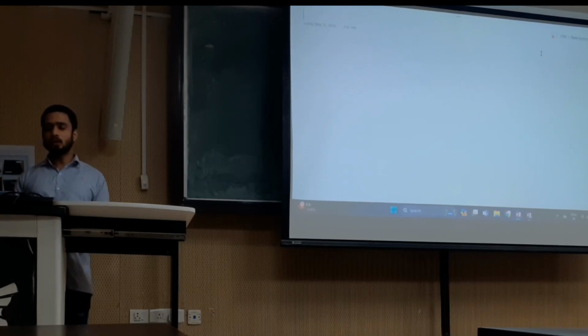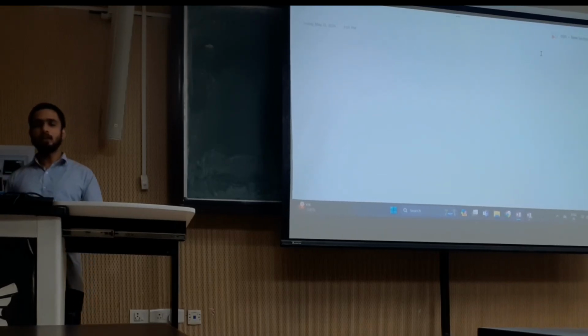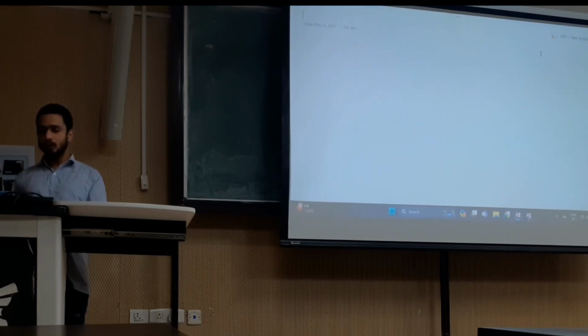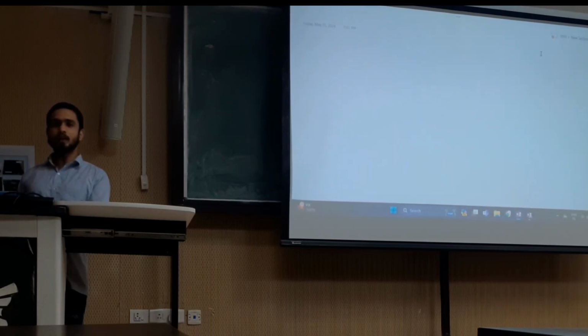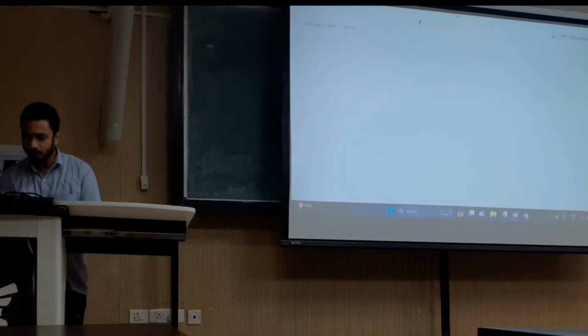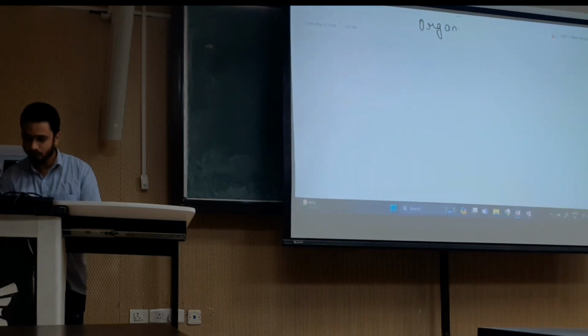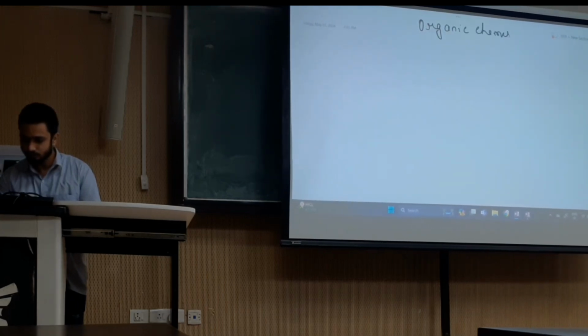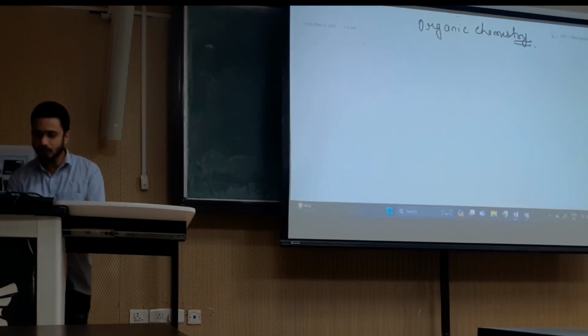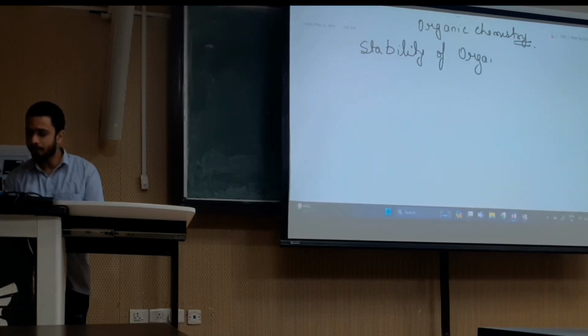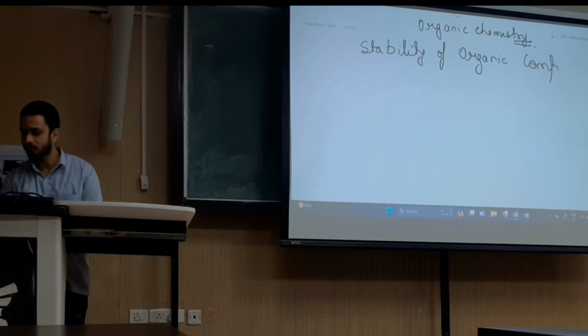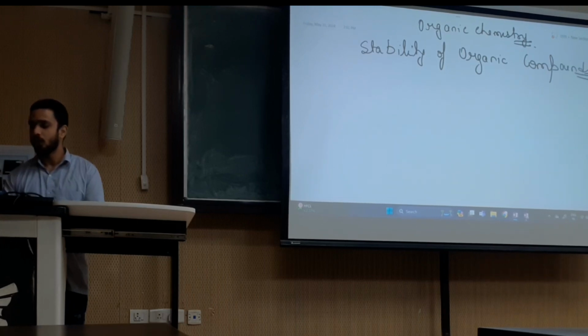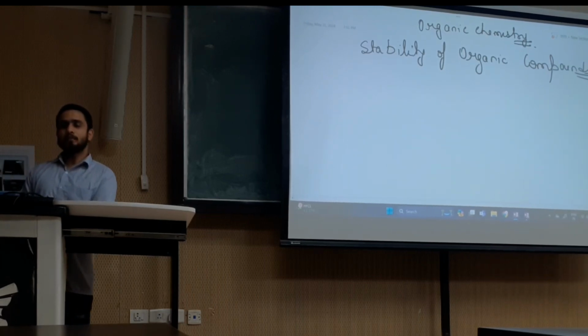Today in the organic chemistry section we were seeing the stability of different organic compounds. Moving further, we will see some more examples of how to determine the stability of organic compounds. So in the organic chemistry topic, we were seeing the stability of organic compounds. We have seen some examples before.